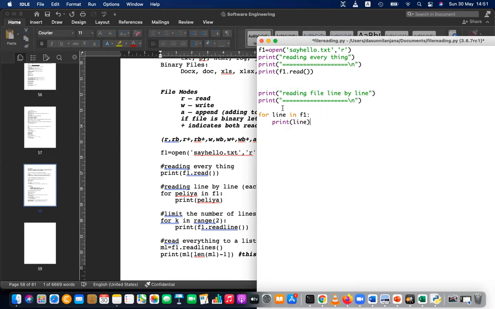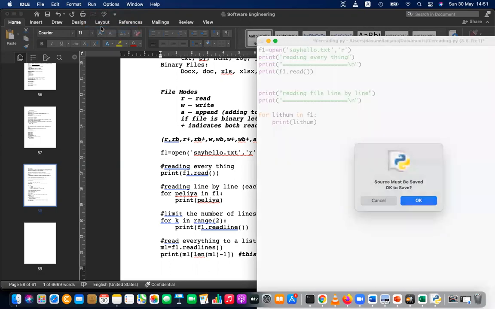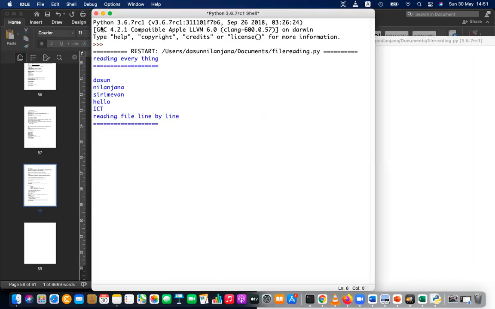The line is a local variable. Line is only a variable, right? So instead of line, you can use any other name, for example Lithum. For Lithum in file, print Lithum. That will also do the same task, because Lithum is just a variable. So you can see the second one, read in file line by line, and nothing is there.